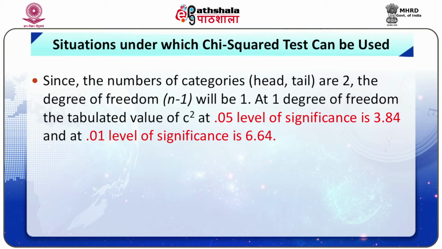At 1 degree of freedom, the tabulated value of chi-square at the 0.05 level of significance is 3.84, and at the 0.01 level of significance is 6.64.